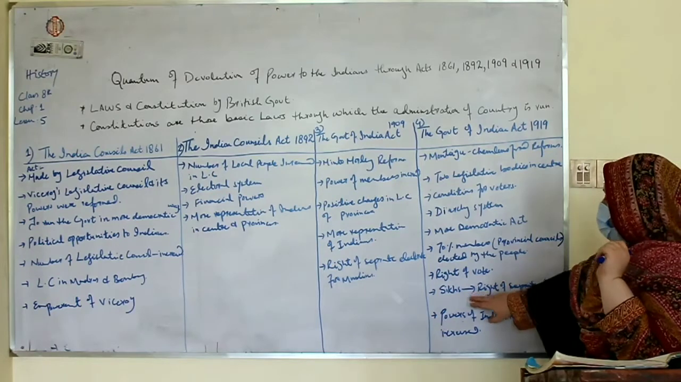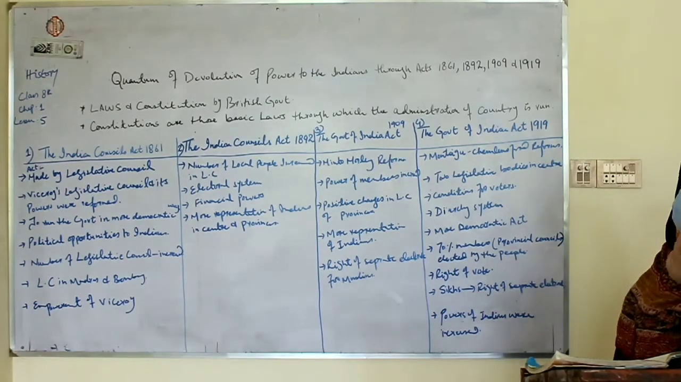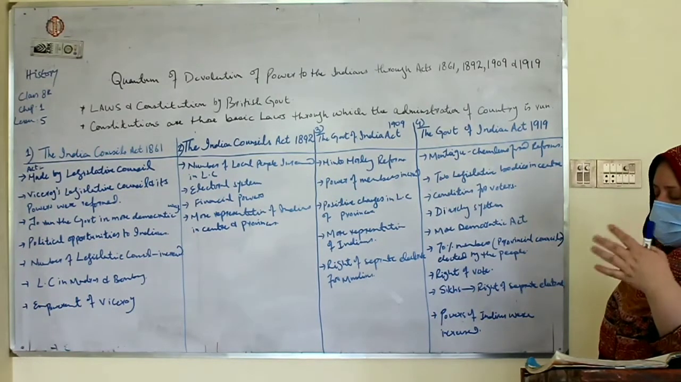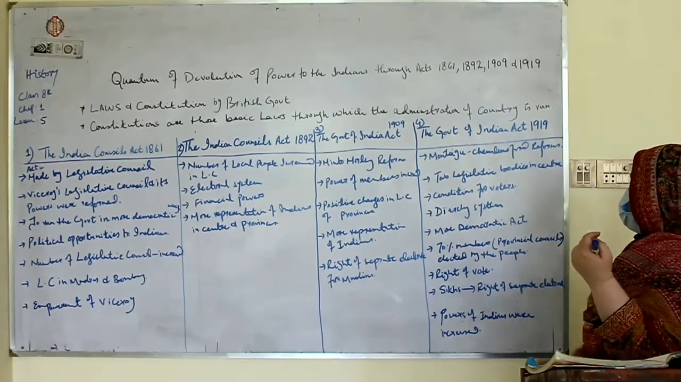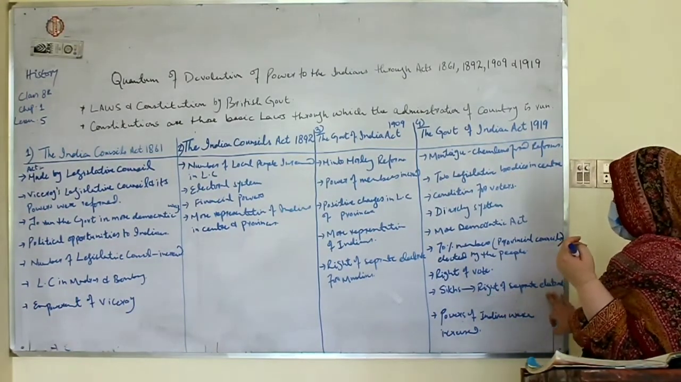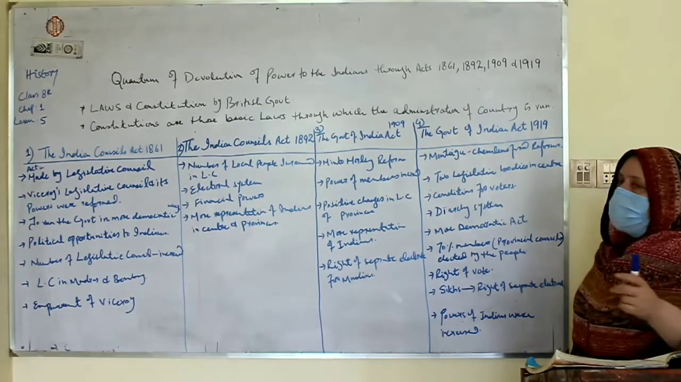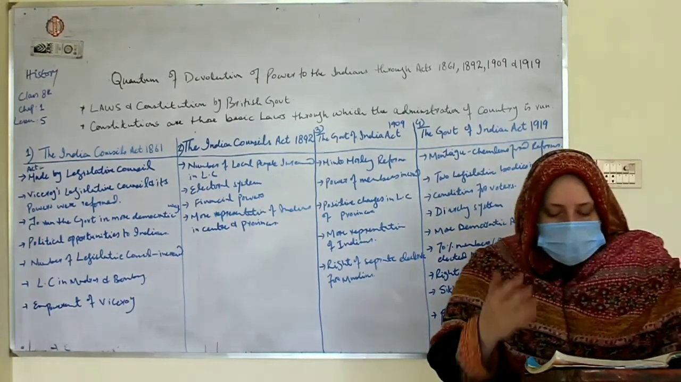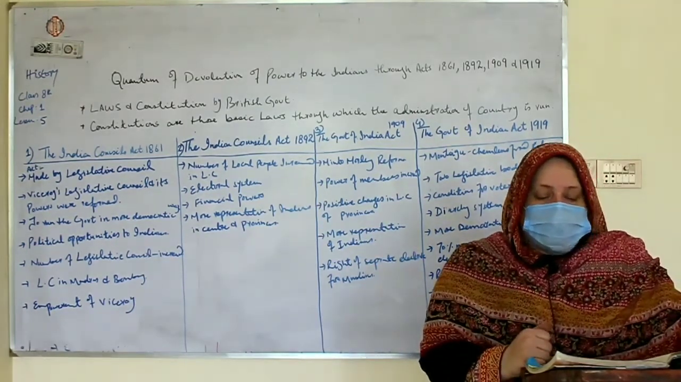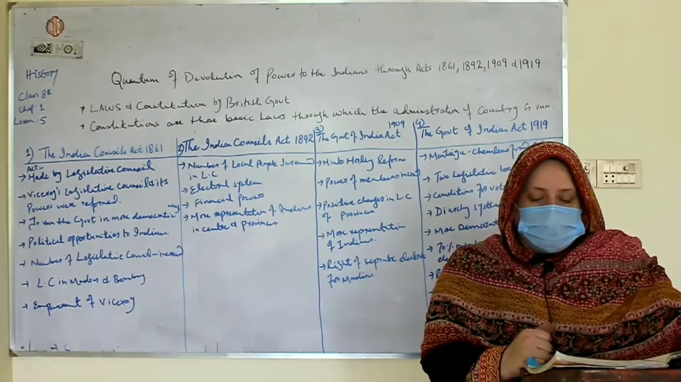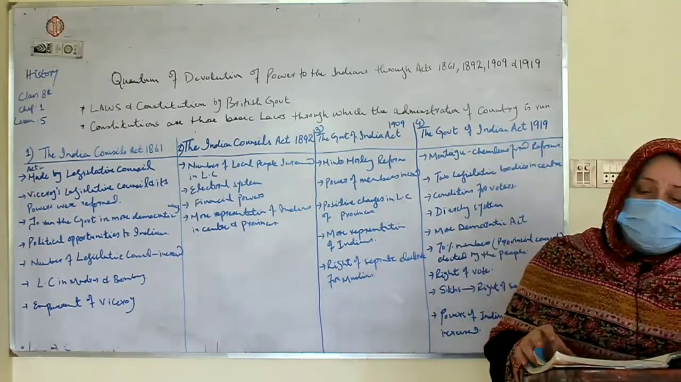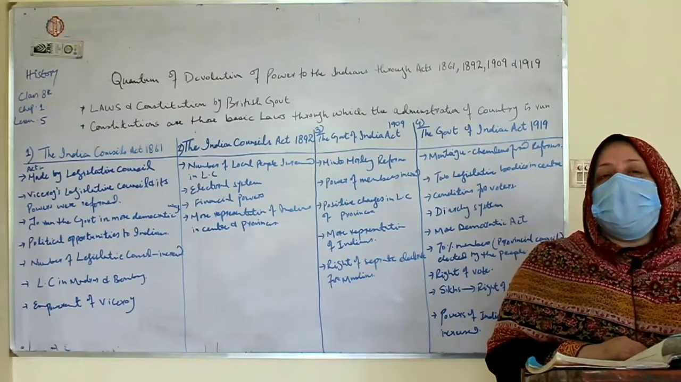And then the Sikh community, being in minority like Muslims, was also given the right of separate electorate. The powers of the Indians were increased, and the powers of the state over Indian affairs were reduced. So this is the end of chapter 1.